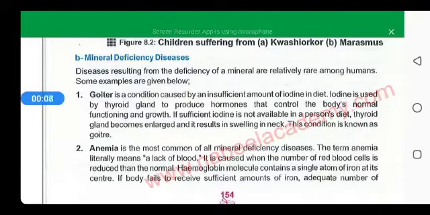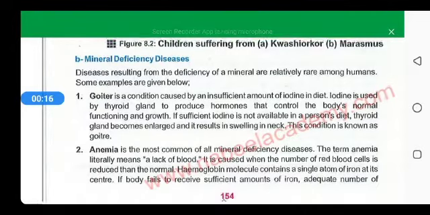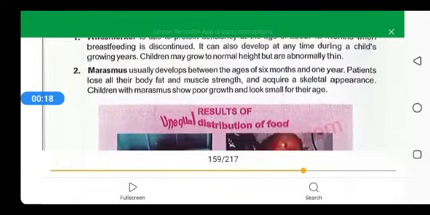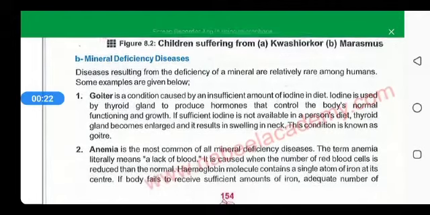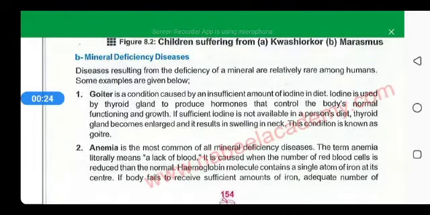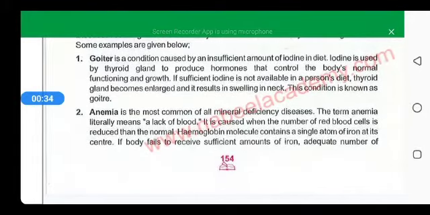Students, in the previous lecture we studied problems related to malnutrition, in which we studied protein deficiency diseases like kwashiorkor and marasmus. Today we will study the mineral deficiency diseases. Mineral deficiency, as the name indicates, is caused by the deficiency of minerals. Now, the deficiency of minerals causes two common types of problems in human beings, which are goiter and anemia.